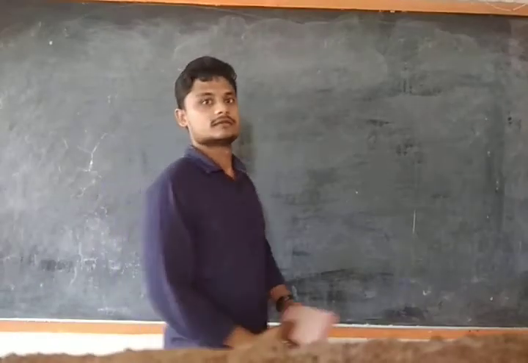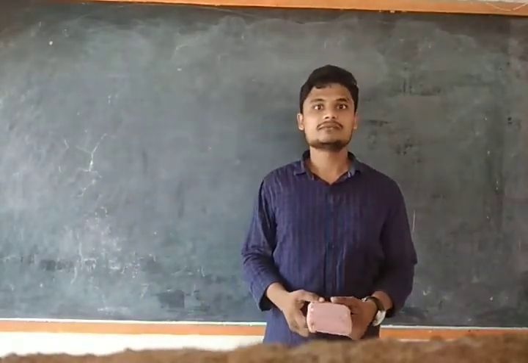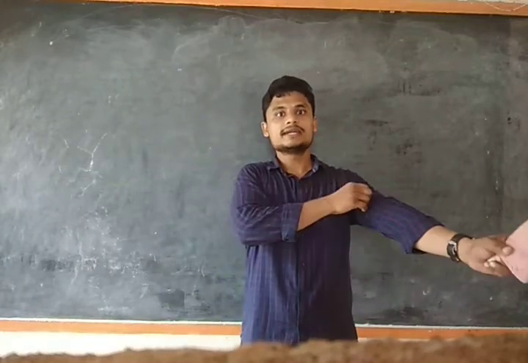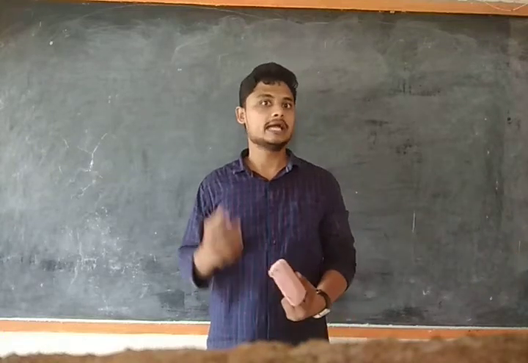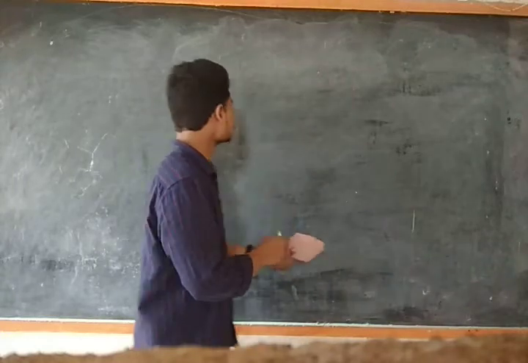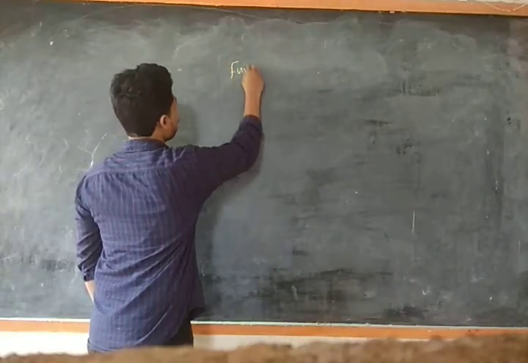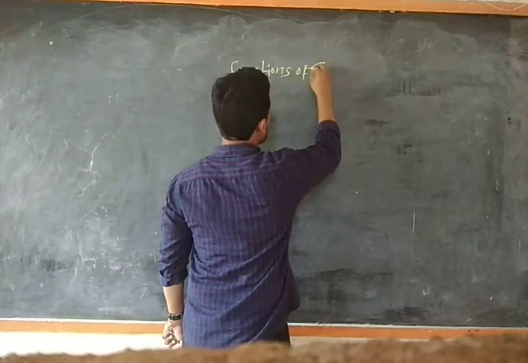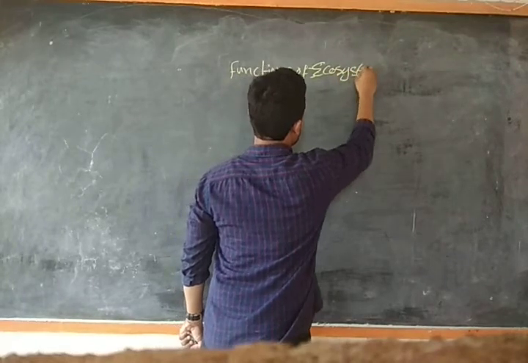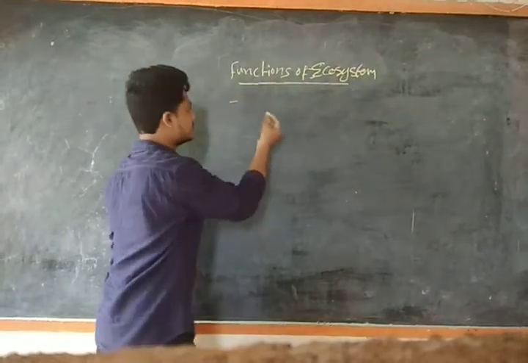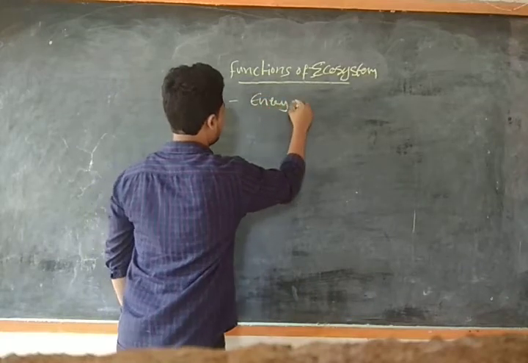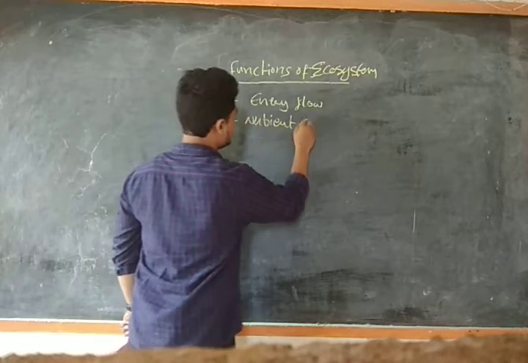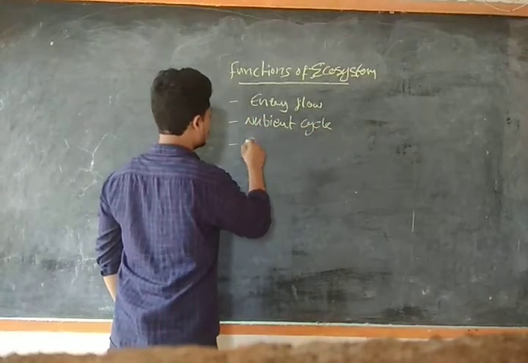So good morning friends. Today we continue the session on environment and ecology. Till yesterday we had done the pollutants in the ecosystem. In the ecosystem topic we were dealing with the energy flow. Our chapter name is functions of ecosystem. In this we have done the energy flow, the nutrient cycle, and the third topic is ecological succession.